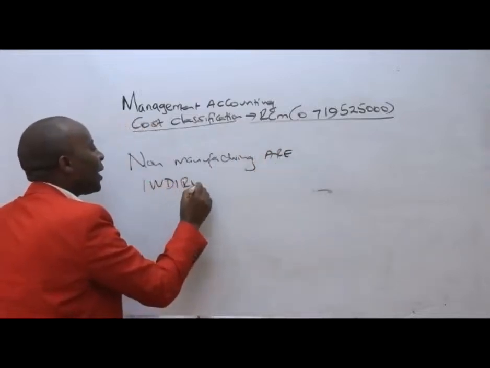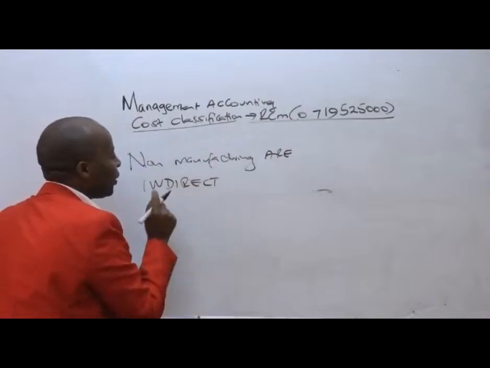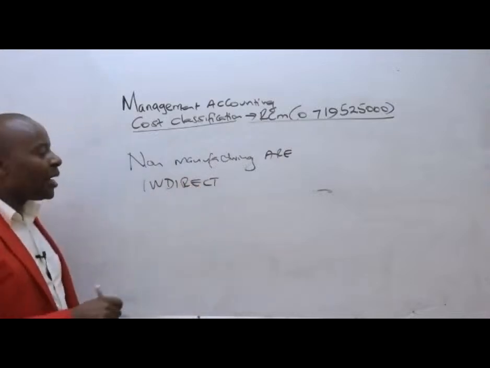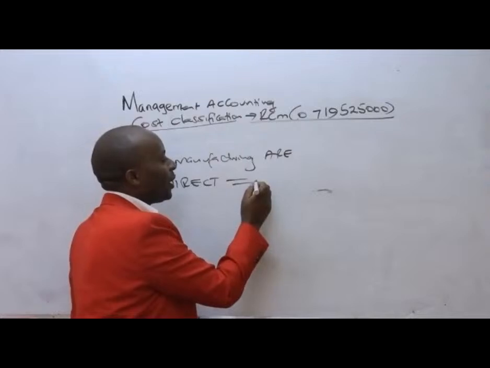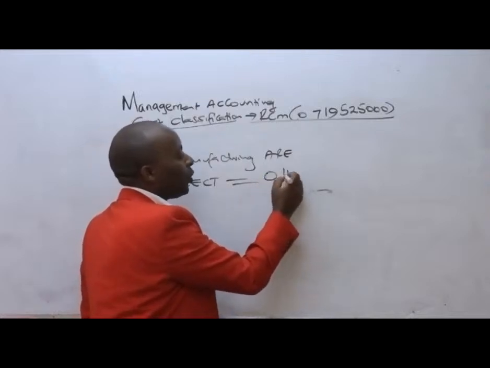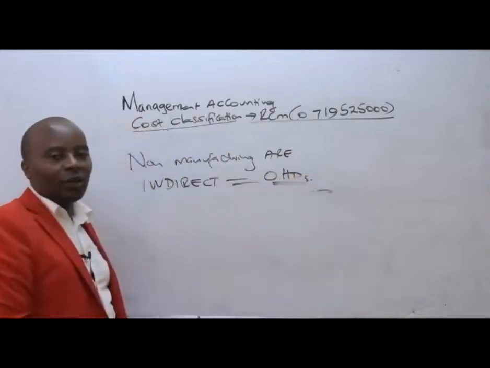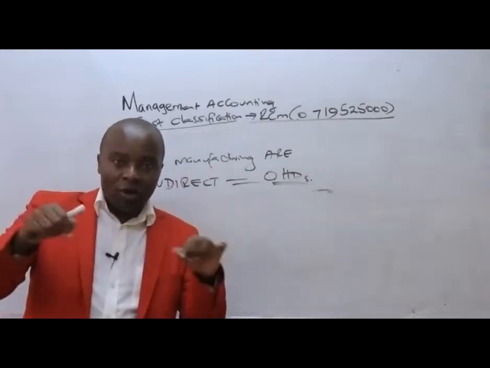Indirect cost. Indirect, why? They are not directly attributable to production. And in most cases, these non-manufacturing costs are the ones we call overheads. They're the ones we call overheads. They're the common expenses.